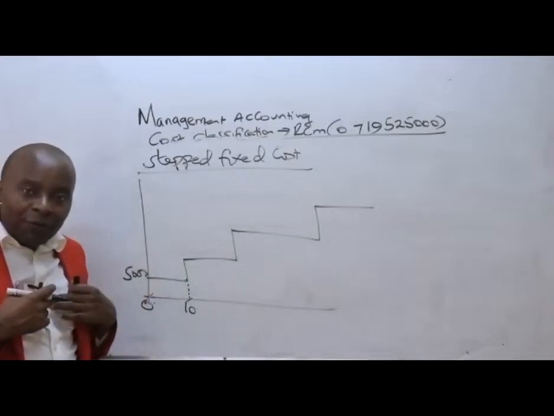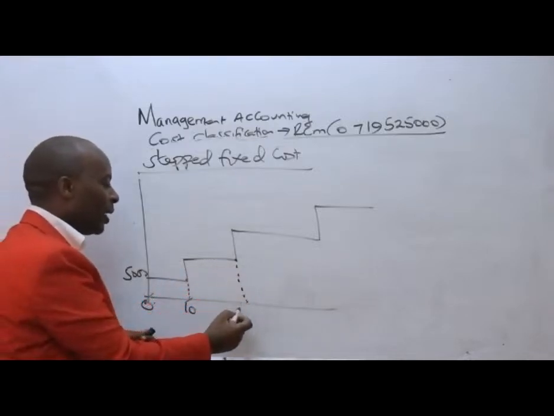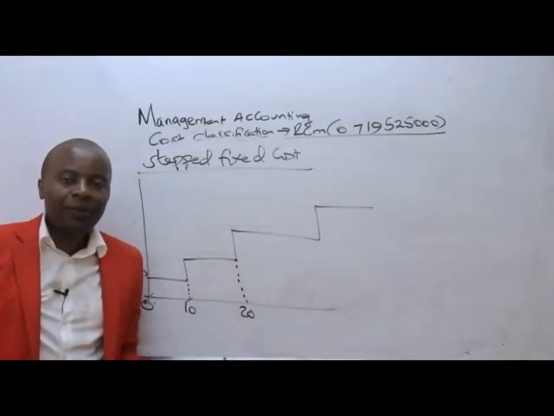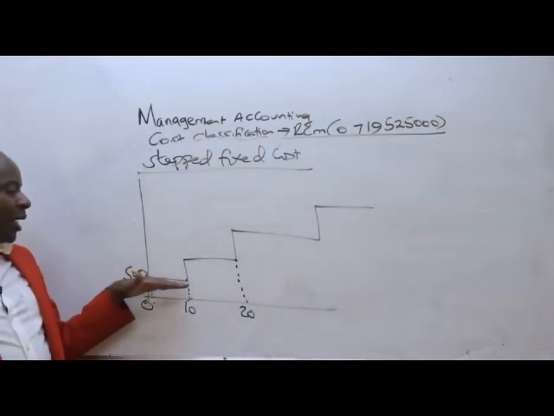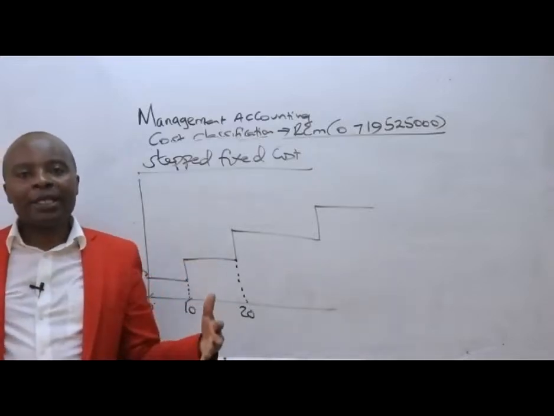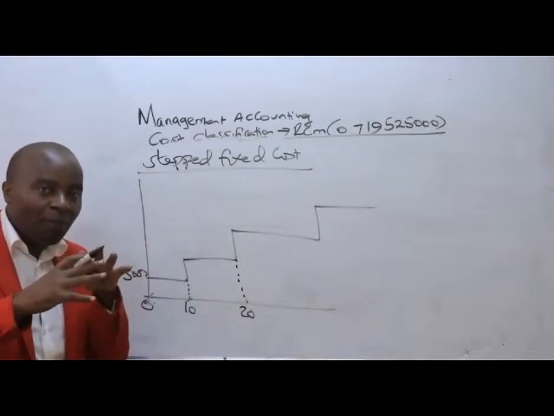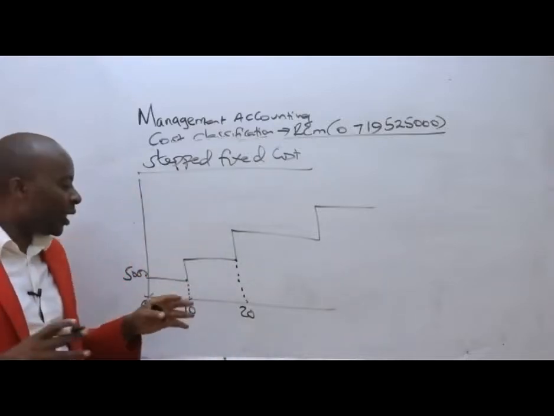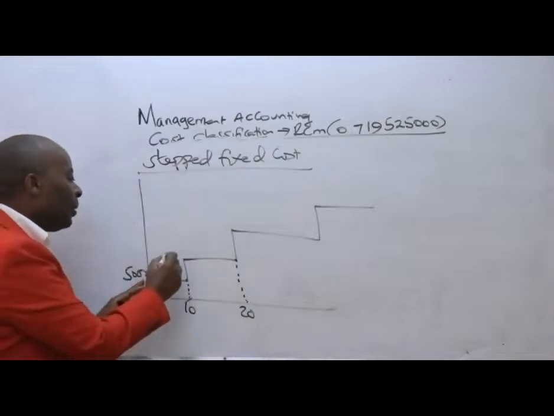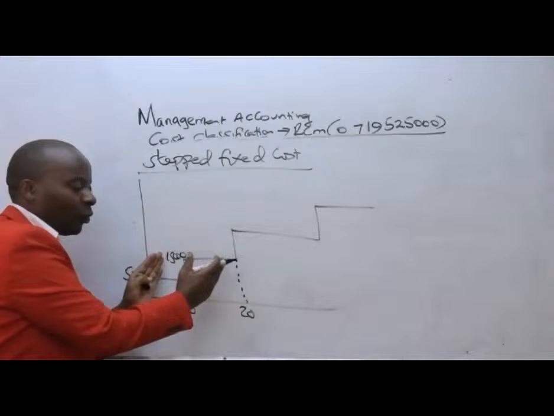But now what if we get more than 10 students? Should we get more than 10 students, and perhaps go to 20, we are seeing a situation where our rent will have to hike because we will want more space. So depending on how big this other space is, we could move from 5,000 to maybe 15,000. But again, we are going to remain with this 15,000 for that range.